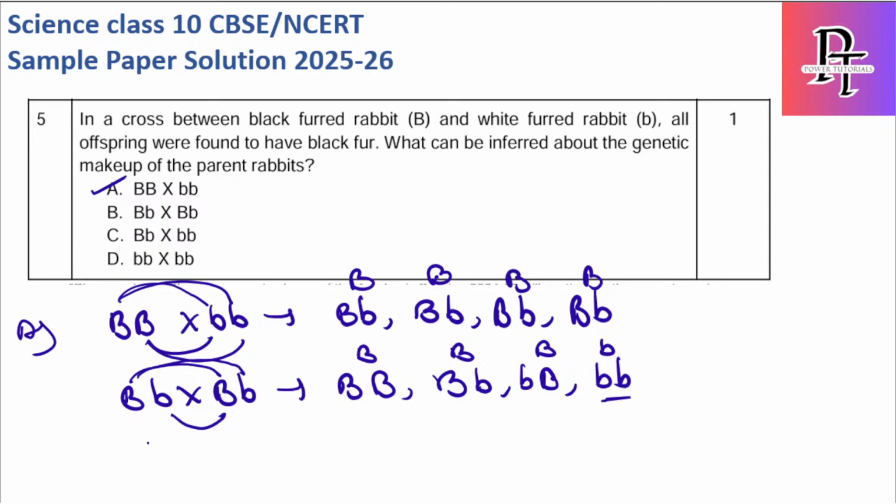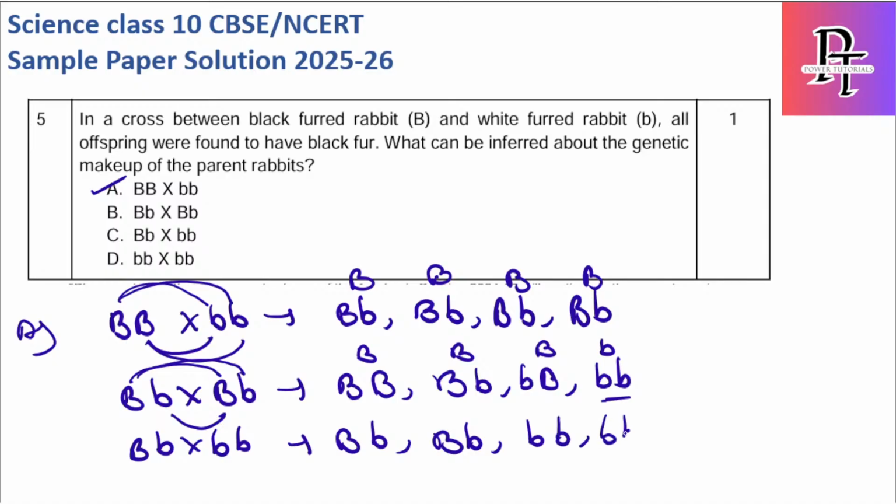What about C? Small b with small b small b. Okay, now it becomes capital B small b, capital B small b, small b small b, small b small b. So here you will get two capital B's. Okay, I'll change the color. Two capital B's and two small b's. So here it is 75 25. This is 100, and here it is 50 50.